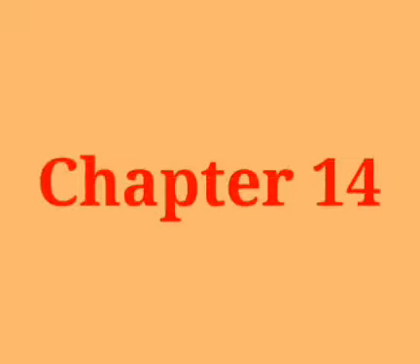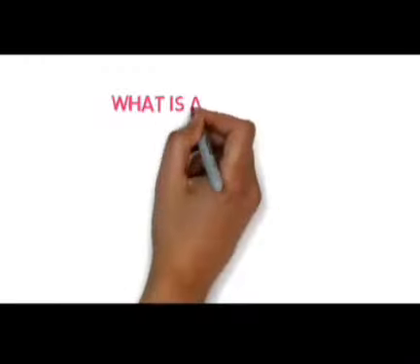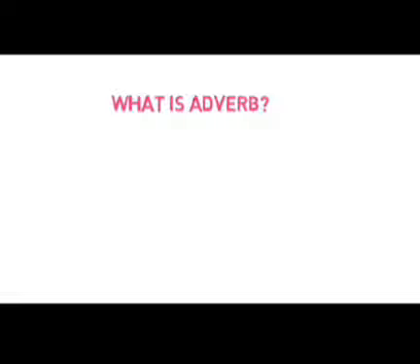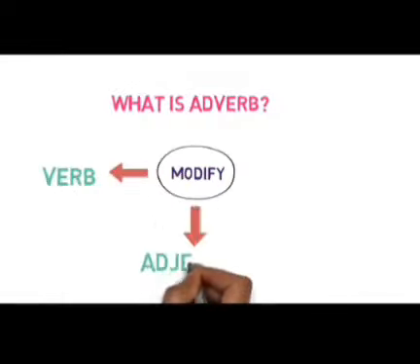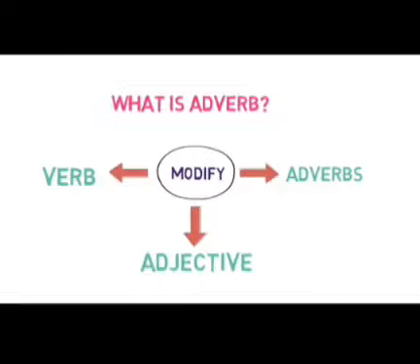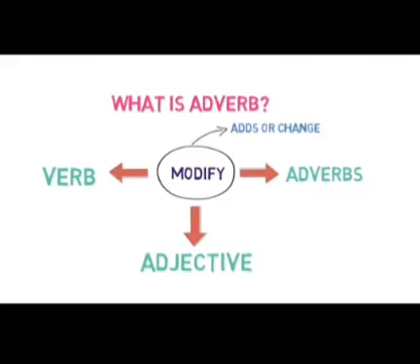In this lesson, we will discuss all about adverbs. What is an adverb? An adverb is a word that modifies the meaning of a verb, an adjective or another adverb in any sentence. What does modify mean here? It means it adds to or changes the meaning of a verb, adjective or an adverb in any sentence. Now let us look into each of these three modifications with some examples to make things clear.